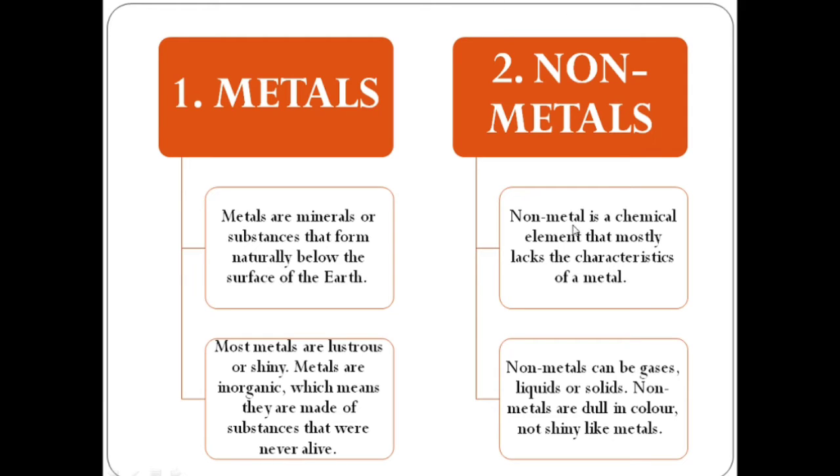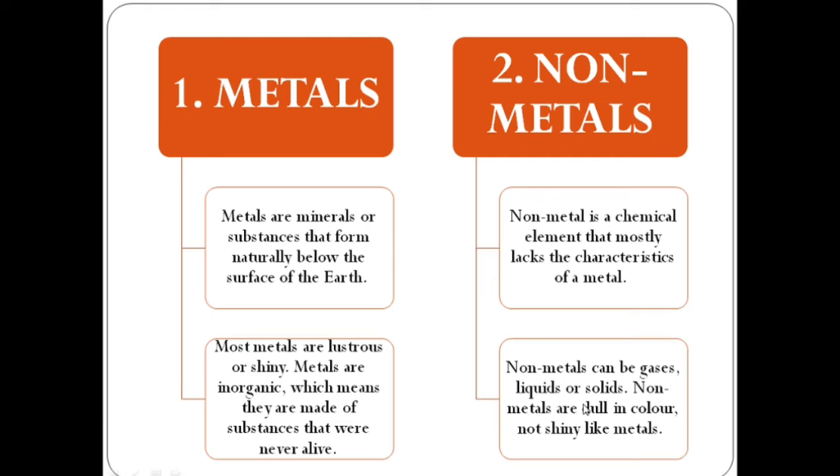What are non-metals? A non-metal is a chemical element that mostly lacks the characteristics of a metal. Non-metals are chemical elements that do not have the characteristics that metals possess, so they are different from metals.